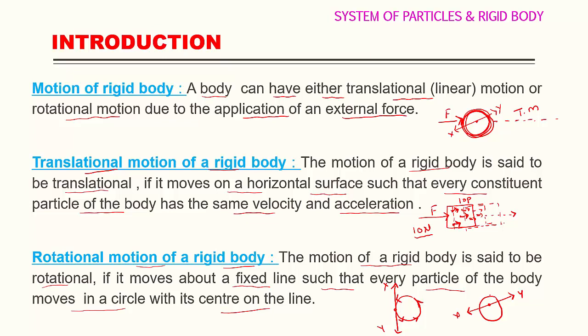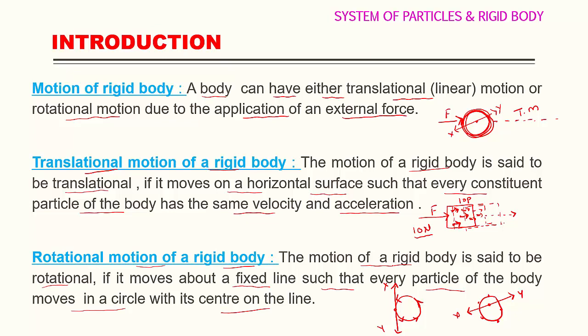Every particle of the body moves in a circular path, and this gives a rotational motion of a rigid body. Rotational motion means the motion of a rigid body is said to be rotational if it moves about a fixed axis, about a fixed line, such that every particle of the body moves in a circle with its center on the line. So this gives a rotational motion. For a rotational motion, we need a fixed axis, and that axis we generally call the axis of rotation.